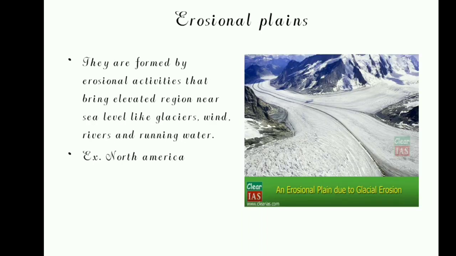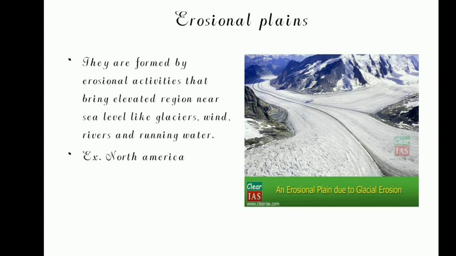Next is erosional plains. How are these erosional plains formed? They are formed by the erosion of mountains, hills, and plateaus. So you would have known that these plains are seen near large landforms like mountains, plateaus, and hills, because only near the mountains, hills, or plateaus, the stones, sediments, rocks, silt, and sand will be eroded and deposited near that mountain itself.